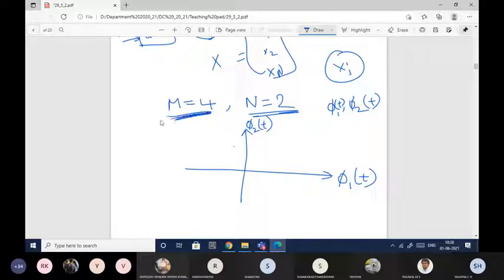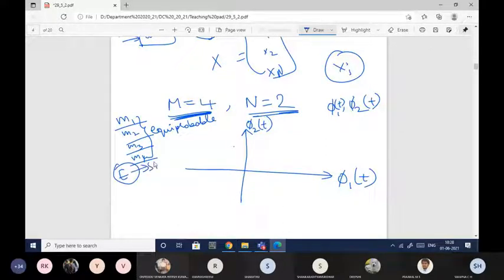If the number of symbols generated are m1, m2, m3, m4, we'll consider them to be equiprobable. Equiprobable in the sense that the probability of this, this, this and this will be the same. So assume that they are of equal probability and with equal energy E. In the first classes I mentioned that si of t should be energy signals.